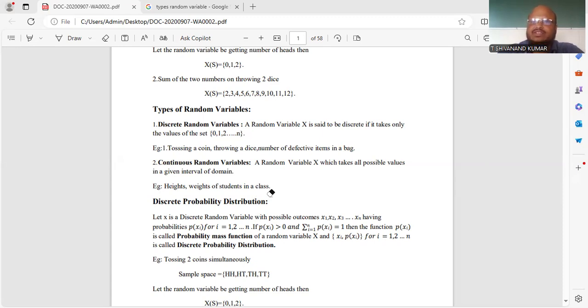Suppose in a classroom everyone's weight is between 50 and 60 kgs. Someone may be 50.5, 50.3, or 51, 52, 53, and so on. In such an interval, the weights take all these values. So a continuous random variable is a random variable X which takes all possible values in a given interval. This is about the random variables.